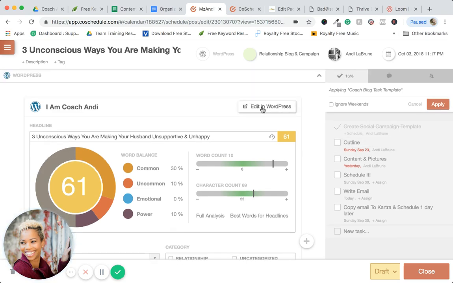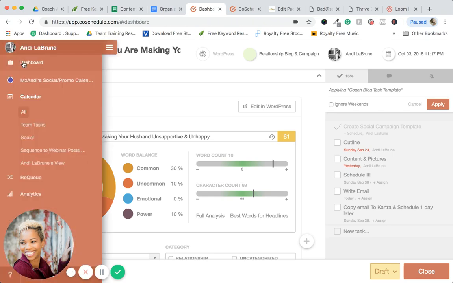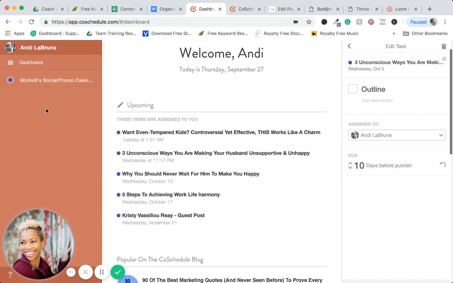Okay, so now I'll go in and create an outline. So I would simply go and click edit in WordPress. So I'm not going to get into all that. This is just an overview. And when I go back to my dashboard, what is really cool is these items are assigned to. So things that are starting to come up and when they're due.